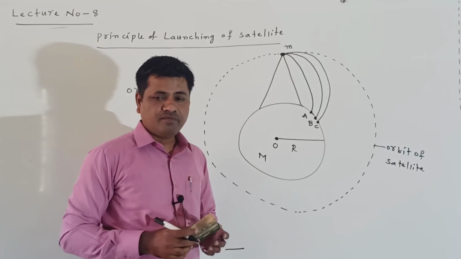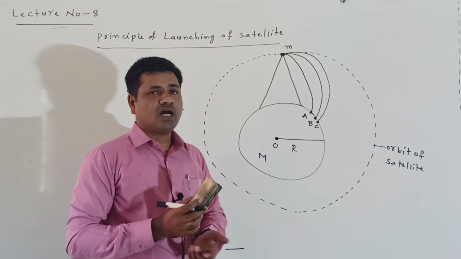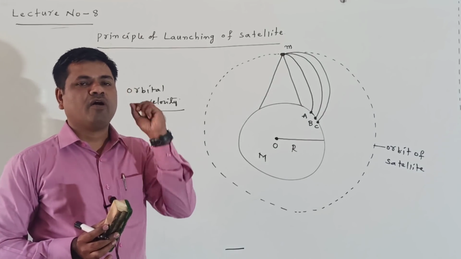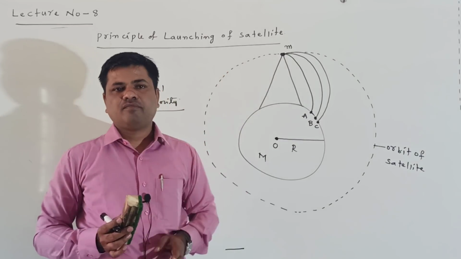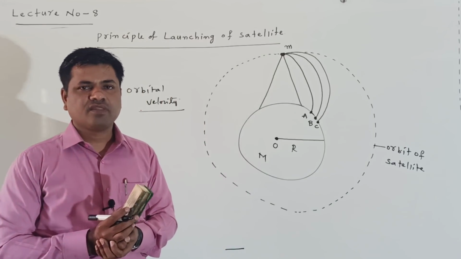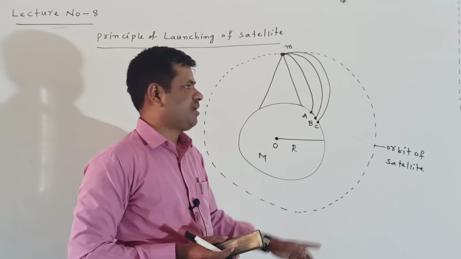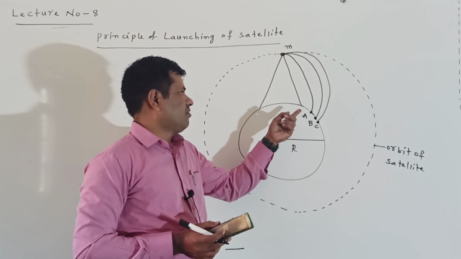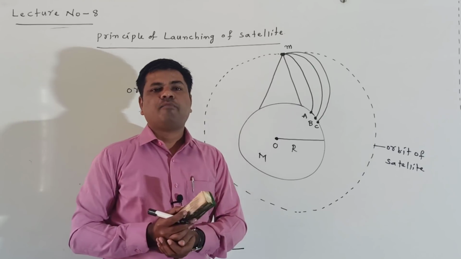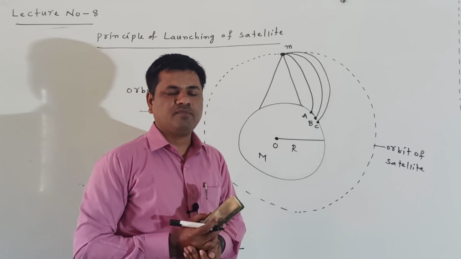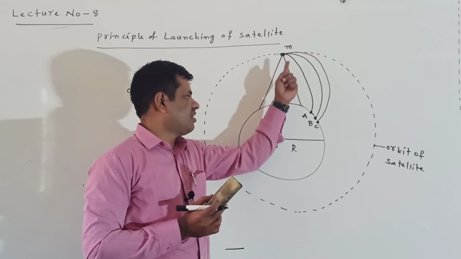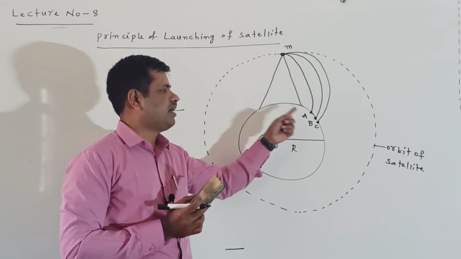Listen once again. We take one tall tower on the surface of the earth and throw a body from the top of the tower with some horizontal velocity, first a small horizontal velocity. It comes towards the ground and follows a parabolic path. Why a parabolic path? Because there is a gravitational effect on the body, so due to it the body follows a parabolic path and hits the ground at point A.